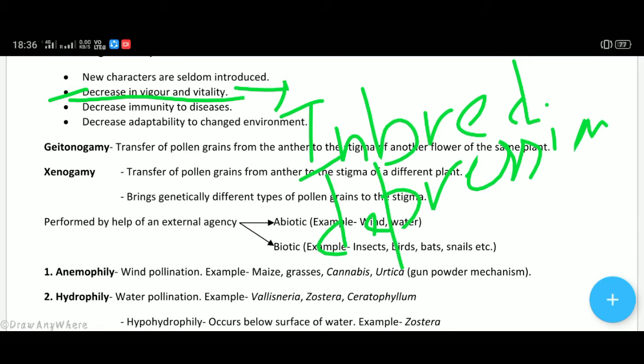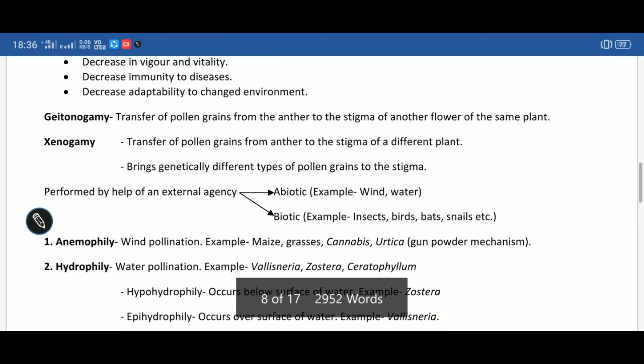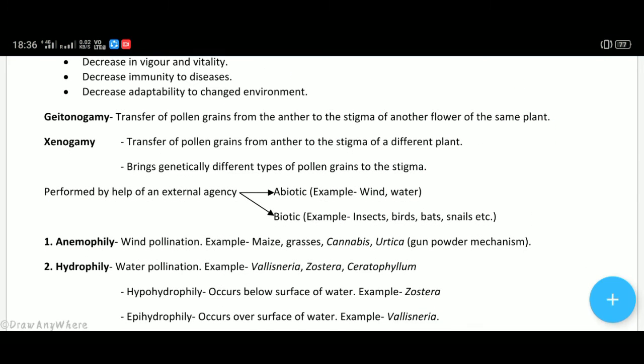Next one is decrease in immunity to diseases. As there is no introduction of new characters, the new diseases which are occurring day by day in the environment, these species are prone to those diseases because there is no introduction of new characters.